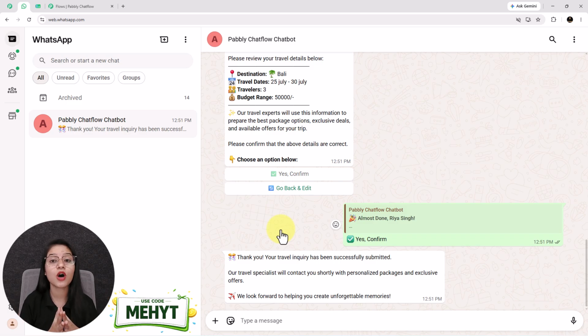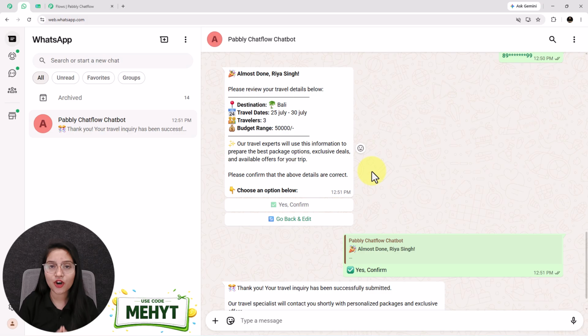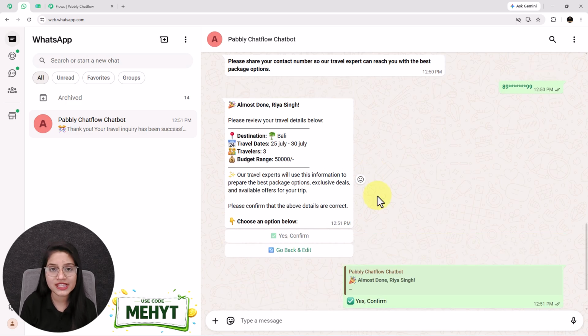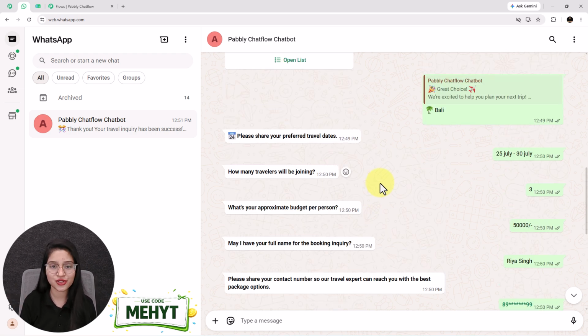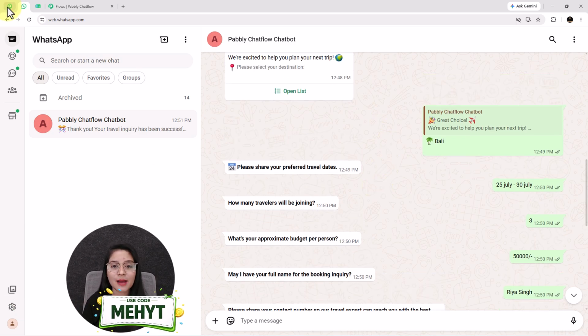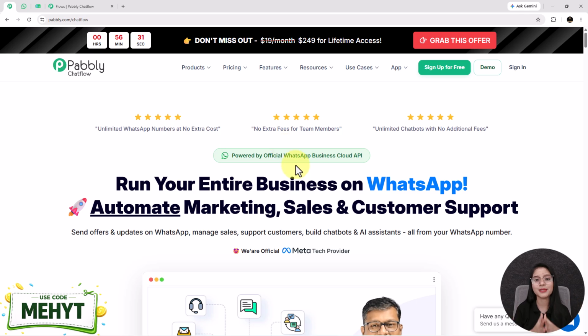This chatbot works 24/7 even when you are sleeping. And this is why businesses today are rapidly adopting WhatsApp automation, because every lead gets an instant response and every inquiry is properly handled. So if you also want to build a professional WhatsApp chatbot for your own business, then you are going to love this tutorial. Today we are going to build this complete automation system from scratch using an all-in-one WhatsApp automation tool called Pabbly Chatflow.